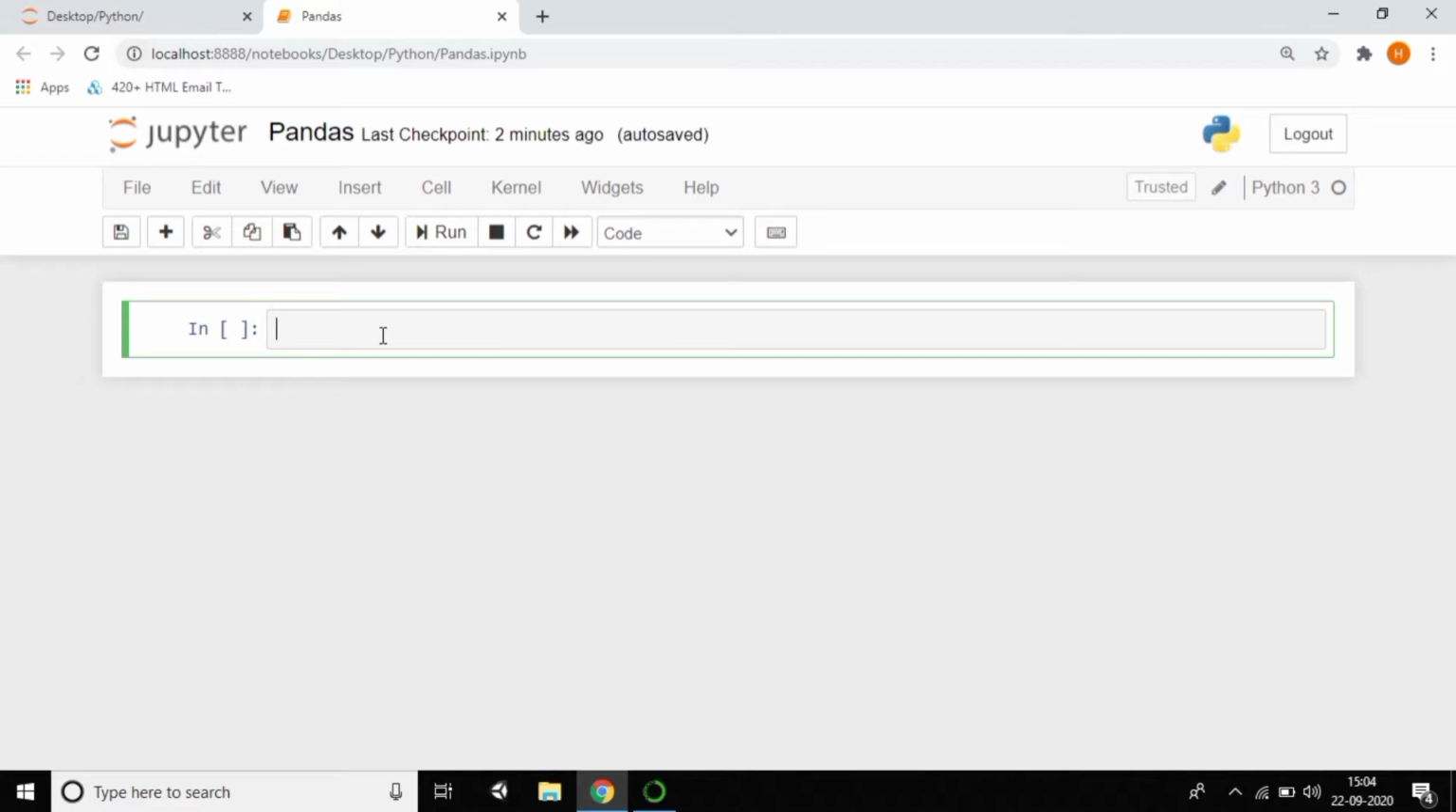Anyway, straight away we'll go to today's topic, which is pandas. First of all, I'll explain what a series is. We can create a series, then I'll go to, of course, data frames. So I'll create a series.